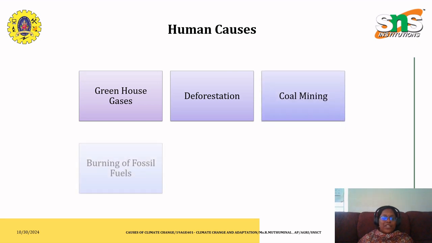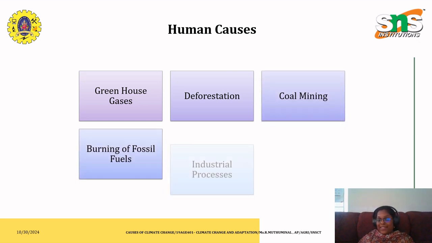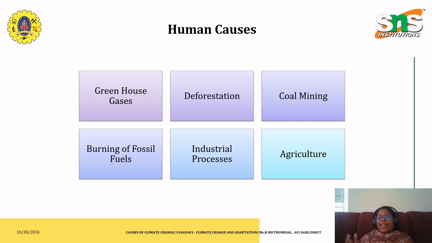These are some of the human causes which we will see in the next class. Today I have taken up what is climate change and what are the causes of climate change, specifically the natural ones. In the next class we'll see what happens under the human causes, and we'll also see a brief overview of the human causes.